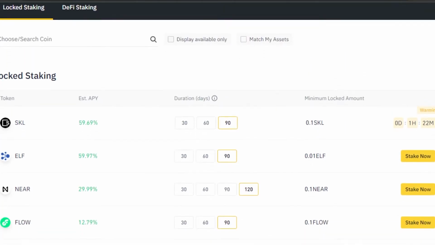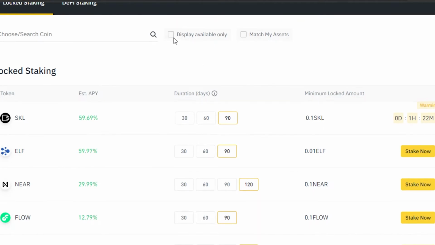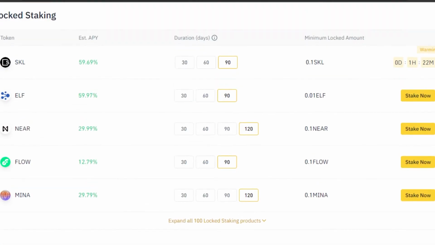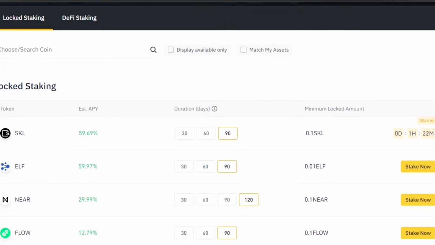When it comes to searching, we can filter our search by display available only and match my assets. So if you go with match my assets, then it will show you just the tokens that match with your assets and where you will be able to lock your asset. Similarly, we can just go with display available only. That's what I like to do. And what happens is it just saves you time, and you can just check the ones that match with your assets and the ones that are available.